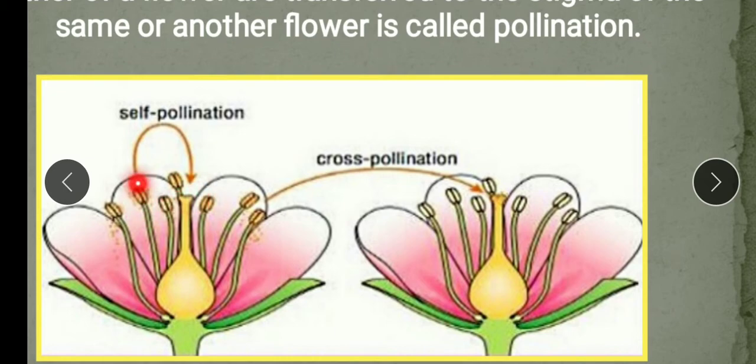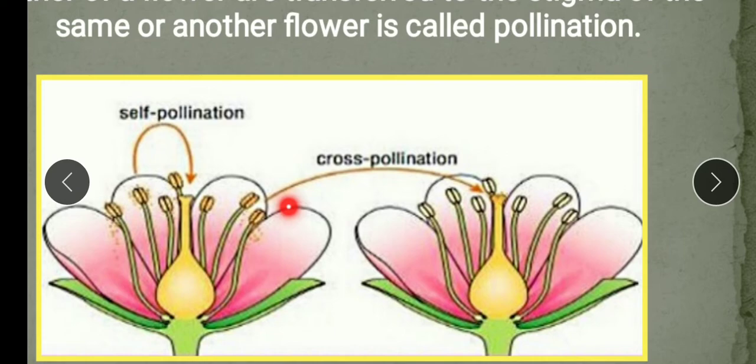So this process of transfer of pollen grain to the stigma is known as pollination. Now it can occur either on the same flower or onto the next flower. So this pollen grain can be transferred to the stigma of another flower. So understood, children? This is known as pollination.